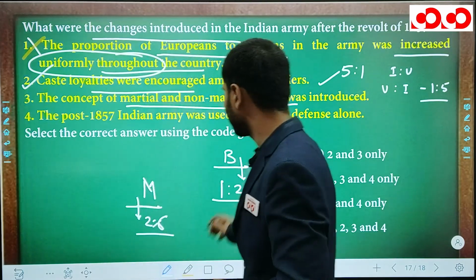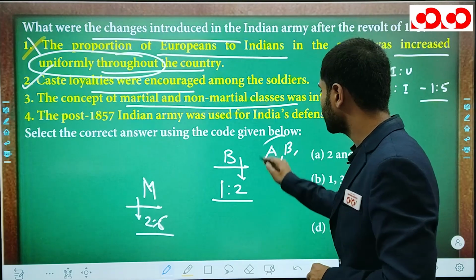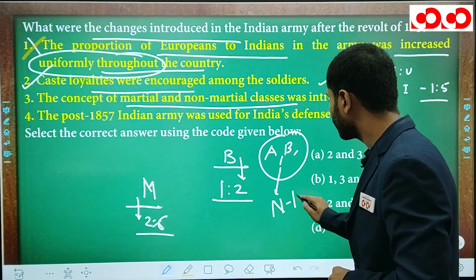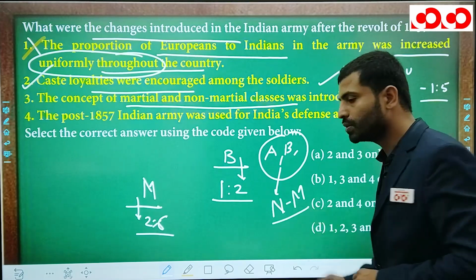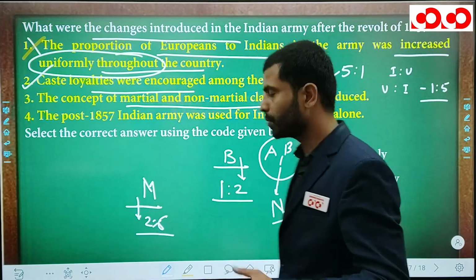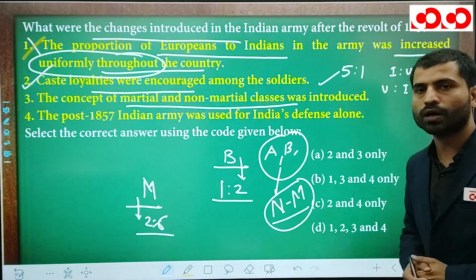So that reason, it means that Awadh region, Bihar region, Central India region, all this region was declared as a non-martial region. Non-martial region means now there is no longer a large recruitment in the British army from this region.